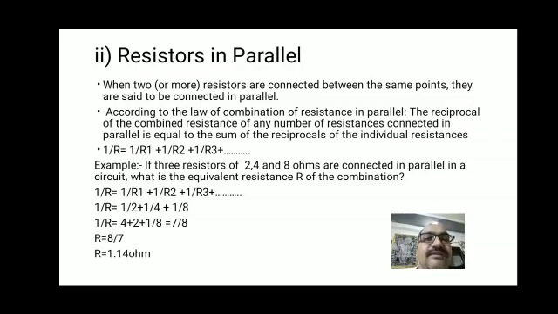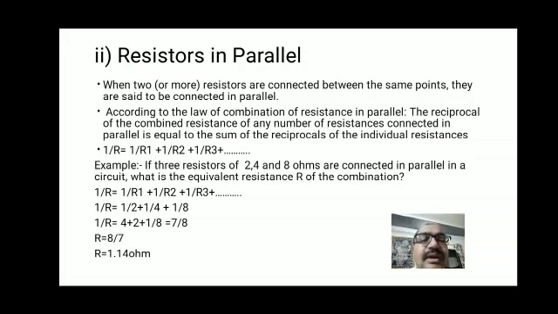Let's discuss one sum for resistances connected in parallel. What is the question? If three resistors of 2, 4 and 8 ohms are connected in parallel in a circuit, what is the equivalent resistance R of the combination? It means three resistors are given. R1 is equal to 2 ohm, R2 is equal to 4 ohm and R3 is equal to 8 ohms. So we have to calculate the total resistance when they are connected in parallel. Apply the formula for three resistances: 1 upon R is equal to 1 upon R1 plus 1 upon R2 plus 1 upon R3.